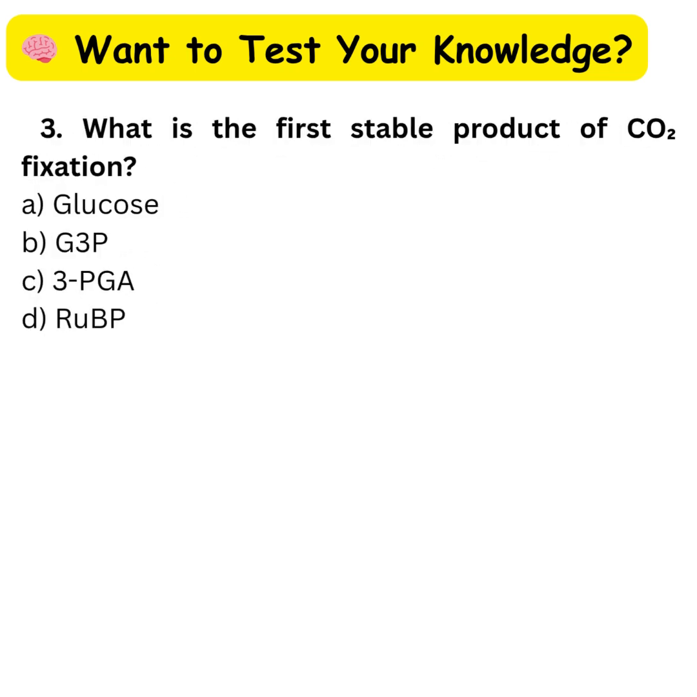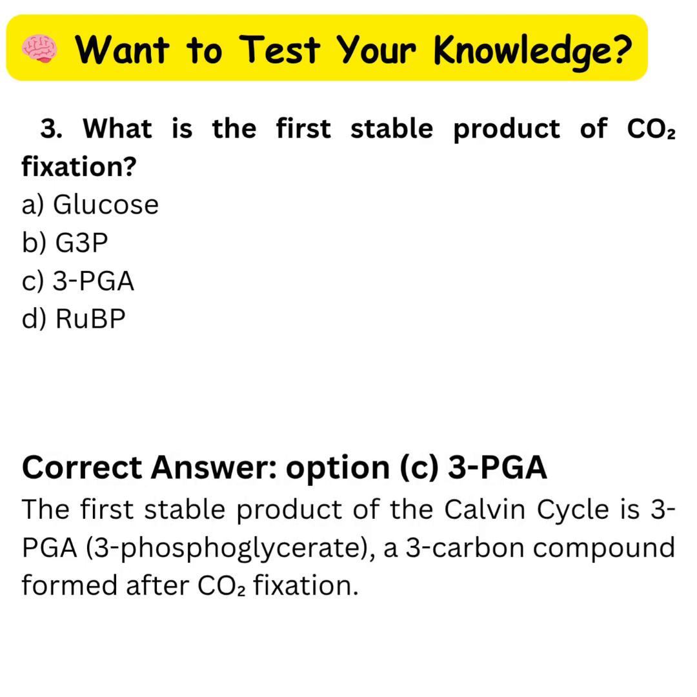Question 3. What is the first stable product of CO2 fixation? A. Glucose. B. G3P. C. 3-PGA. D. RuBP. Correct answer: option C, 3-PGA. The first stable product of the Calvin cycle is 3-PGA, 3-phosphoglycerate, a 3-carbon compound formed after CO2 fixation.